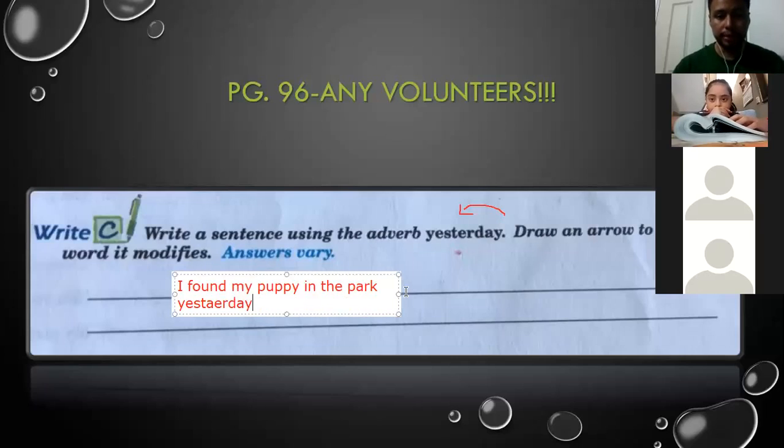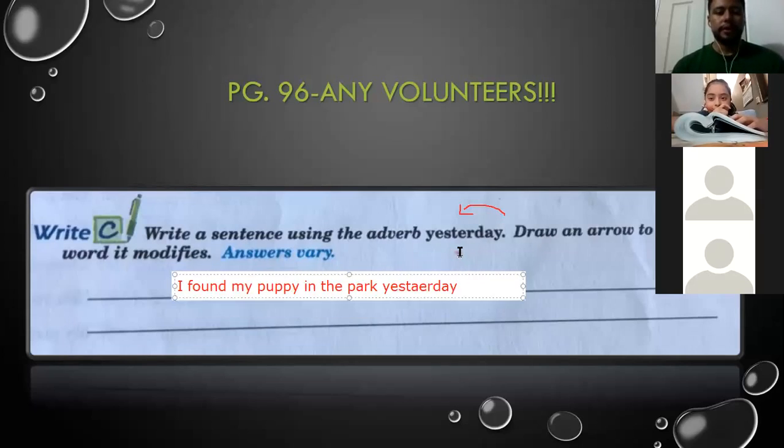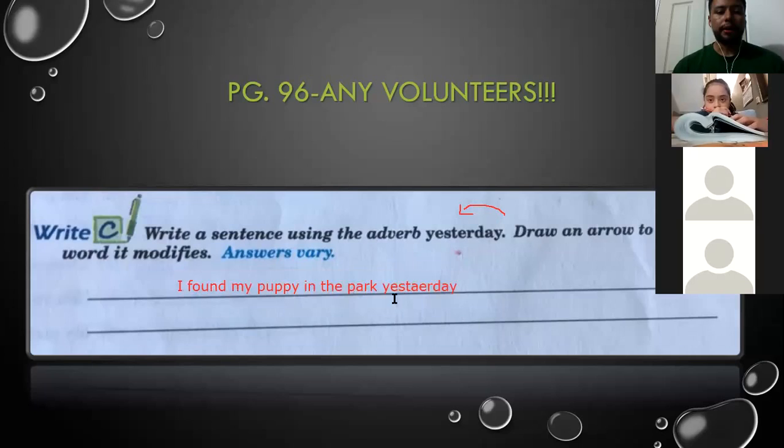Okay, here we have the sentence. I found my puppy in the park yesterday. Oops, there was a misspelled word. Yesterday. I wanted to write yesterday. Okay. Let's see. Yesterday. So you understand. All right.